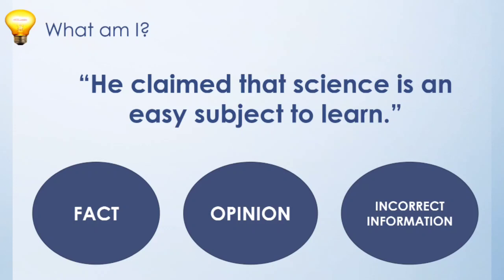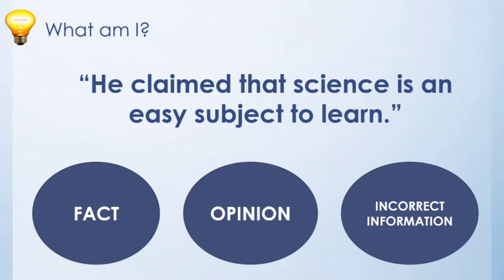So before we proceed to the discussion, or before we define facts, opinions, and incorrect information, I have here a statement on your screen. Try to identify if the statement is a fact, opinion, or incorrect information. He claimed that science is an easy subject to learn. What do you think? Is it a fact, opinion, or incorrect information? Okay, so I think your answer is opinion, and that's correct.